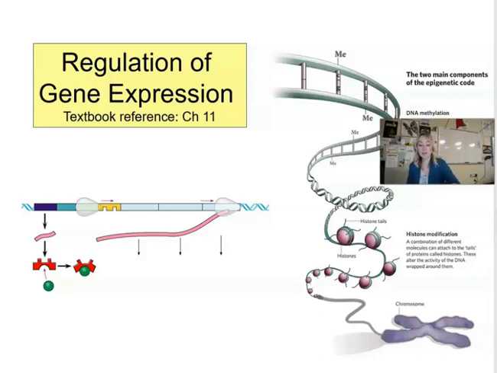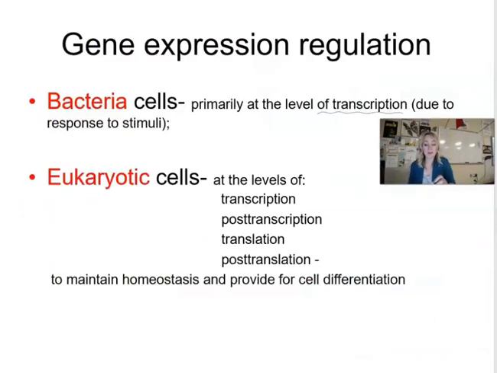Okay, so gene expression regulation in bacterial cells happens primarily at the transcriptional level. It means bacteria need to be able to respond to the environment pretty rapidly. For example, if they find new food, they need to be able to utilize that food for energy. So they need to be able to turn on the gene, produce a certain enzyme to break down the food. They are pretty efficient because they would not want to waste energy synthesizing enzymes that are not required wherever they are.